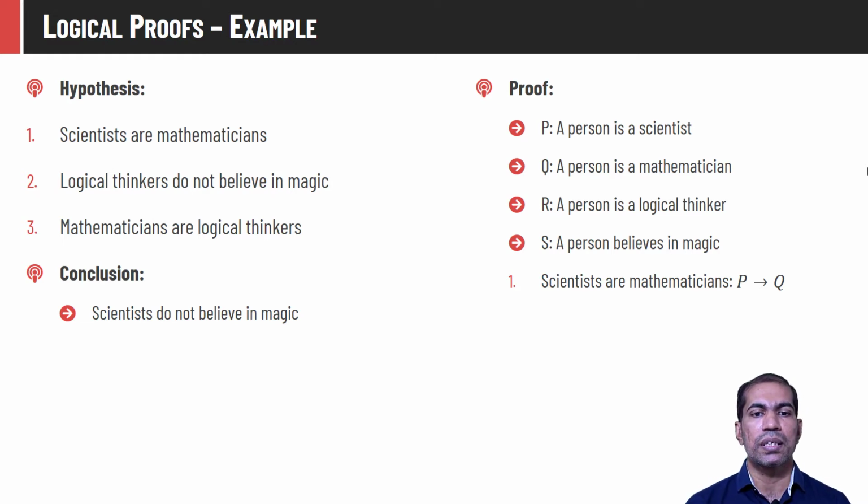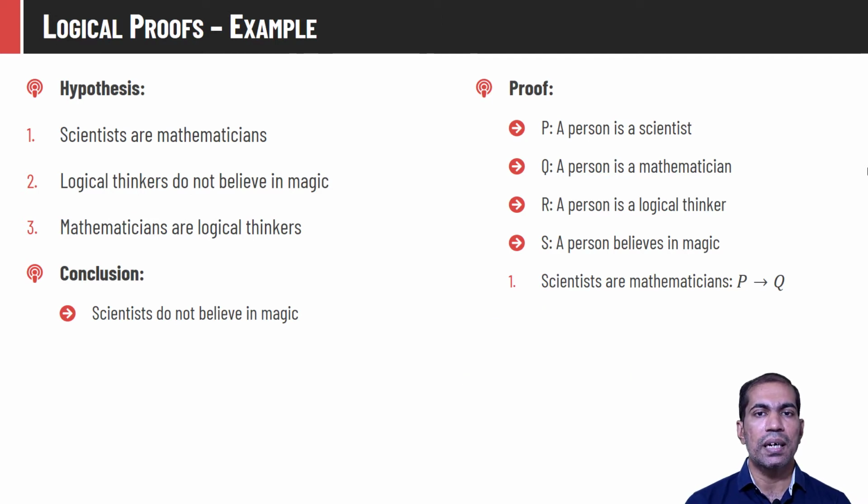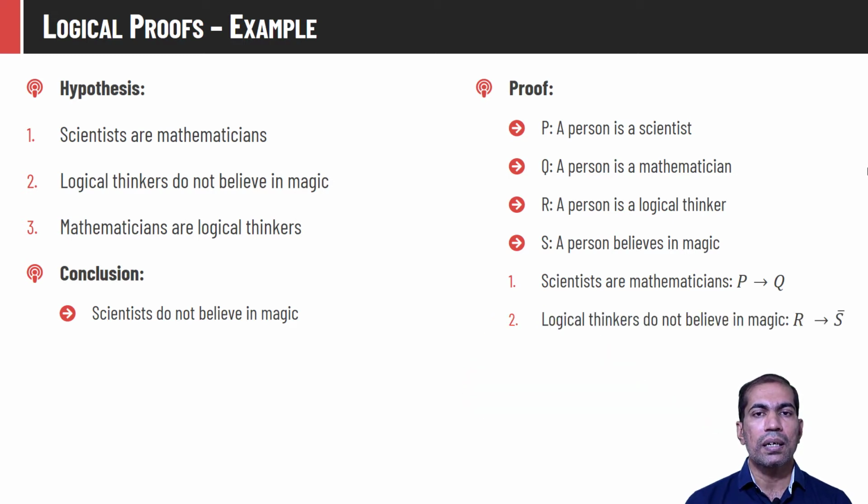The second hypothesis says logical thinkers do not believe in magic. We have the proposition that a person believes in magic, so we have to take the complement of that, because this statement says that a person does not believe in magic. So the representation for logical thinkers do not believe in magic would be R implies S bar. The third hypothesis, mathematicians are logical thinkers, we can represent in quite a straightforward way: Q implies R. Q states that the person is a mathematician and R states that he is a logical thinker.